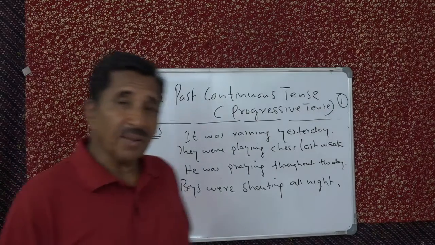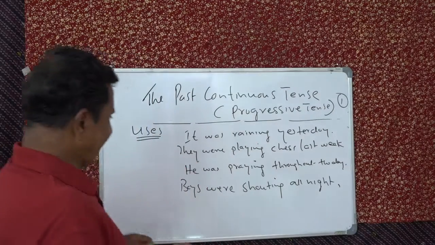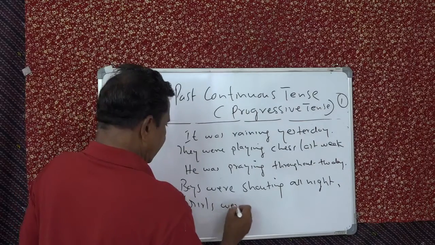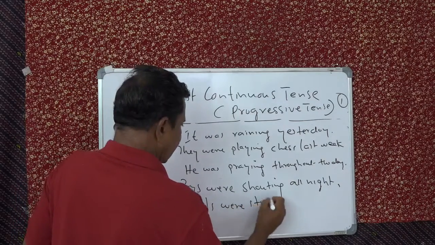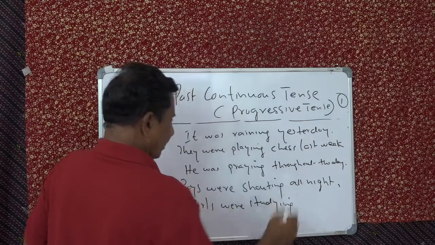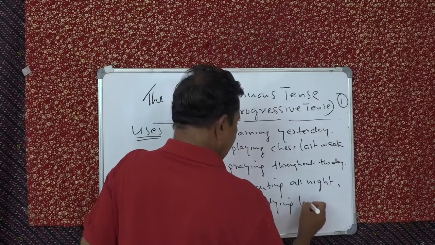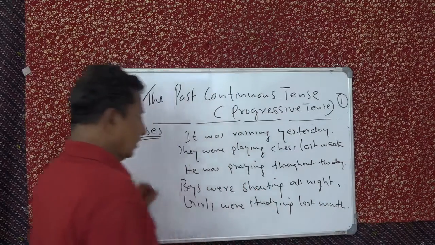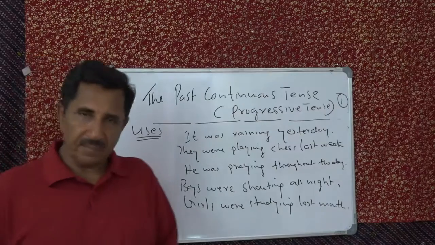Girls were studying last month. Throughout the last month, they were studying for an exam.